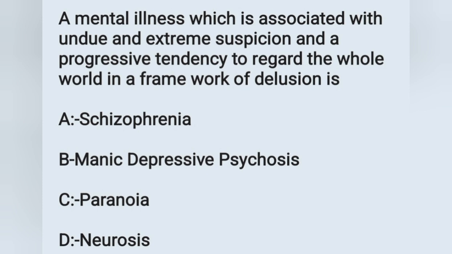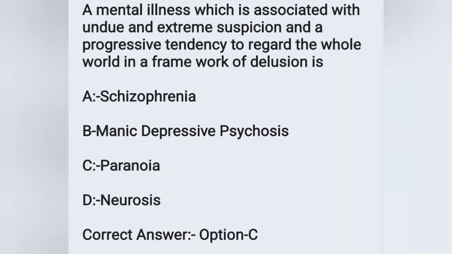A mental illness which is associated with undue and extreme suspicion and a progressive tendency to regard the whole world in a frame of delusion is. Option A, schizophrenia. Option B, manic depressive disorder. Option C, paranoia. Option D, neurosis. Here the correct answer is paranoia. Option C is the correct answer.